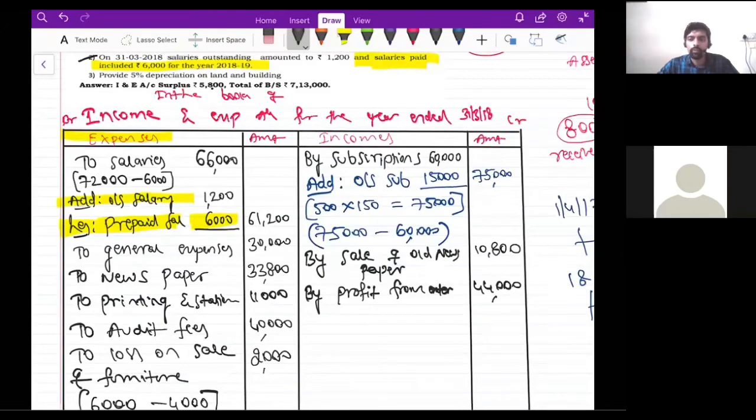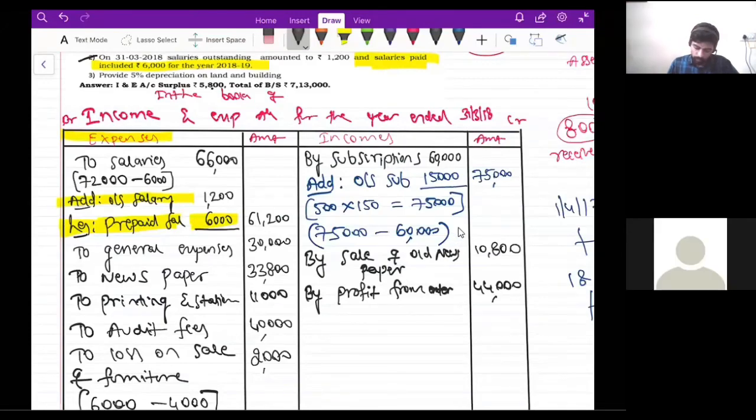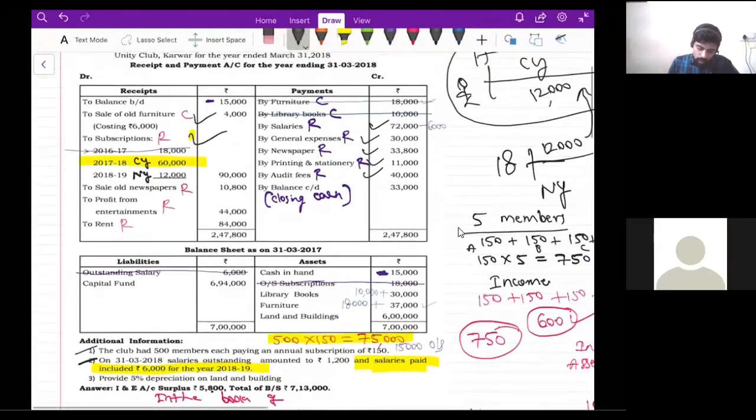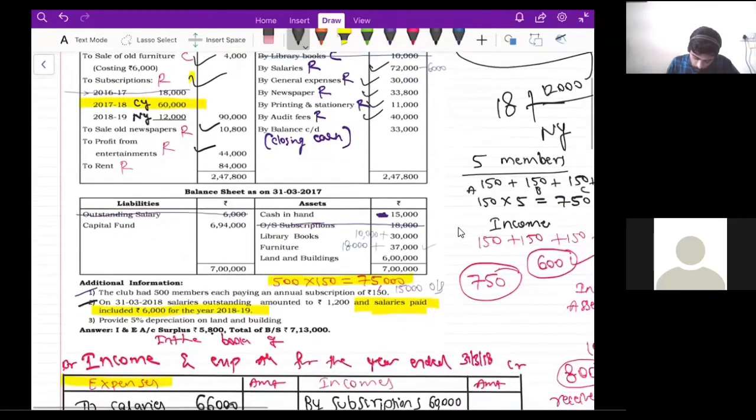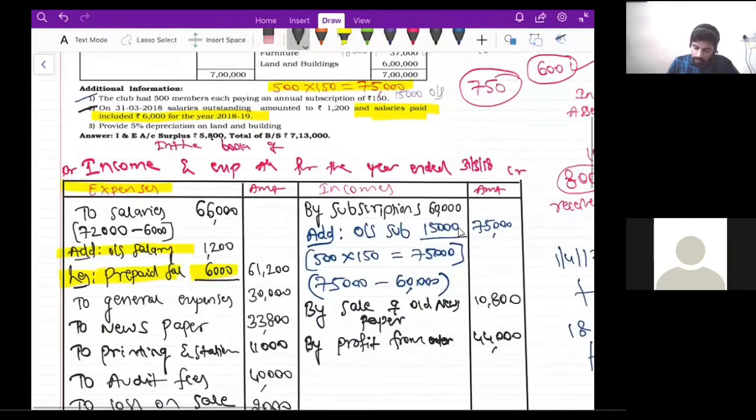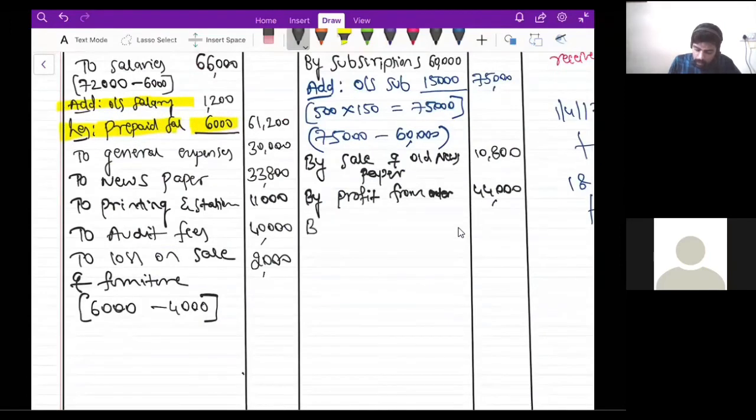All right. So 44,000 rupees. So we are done with this profit from entertainment. Next item is rent. So rent is 84,000. There is no adjustment. So I'll write here on the income side, by rent. Oh my God, again I forgot the amount. Can someone tell me how much is rent? See the question and then tell me, guys. By rent, 84,000.